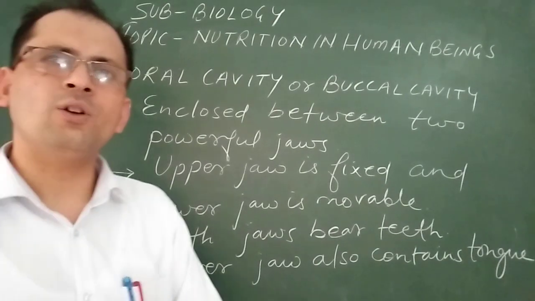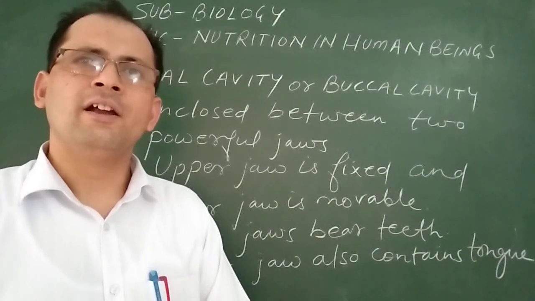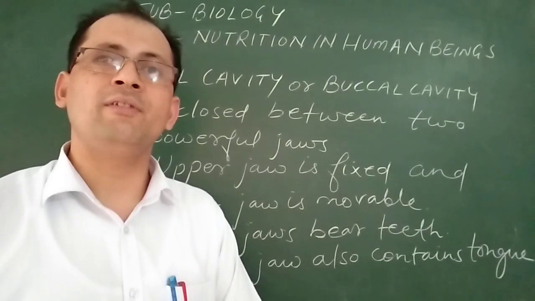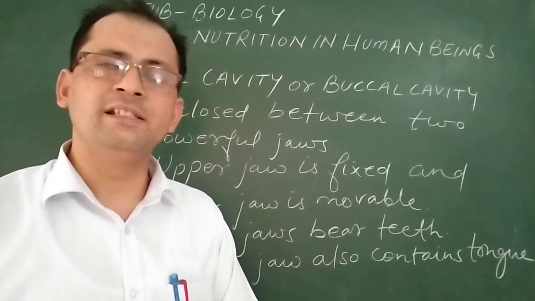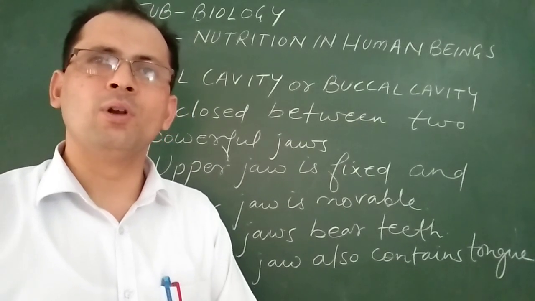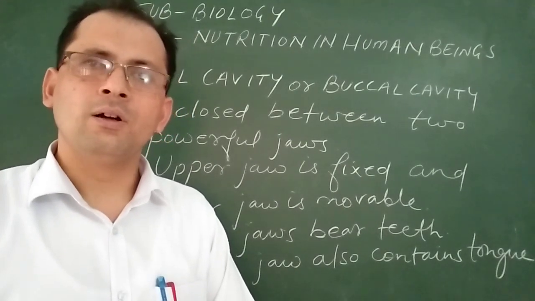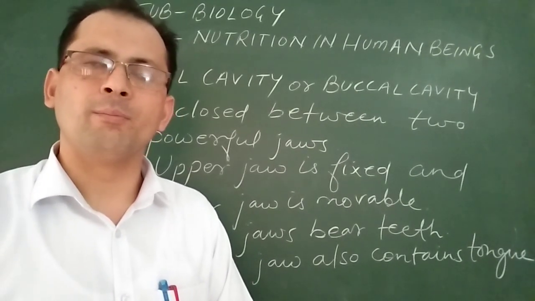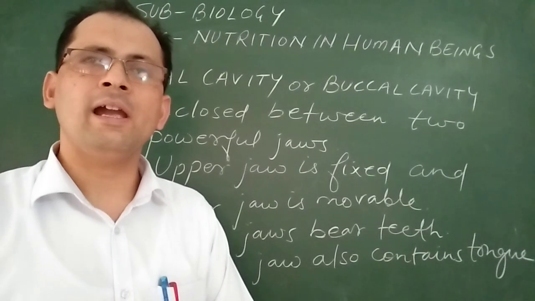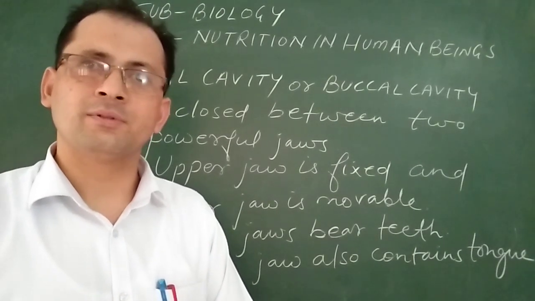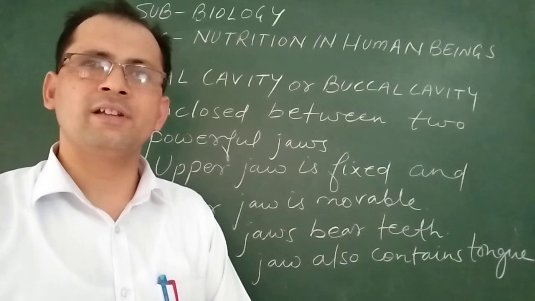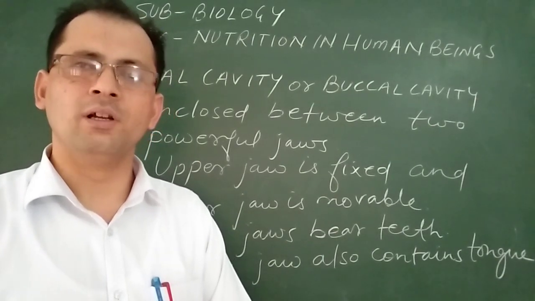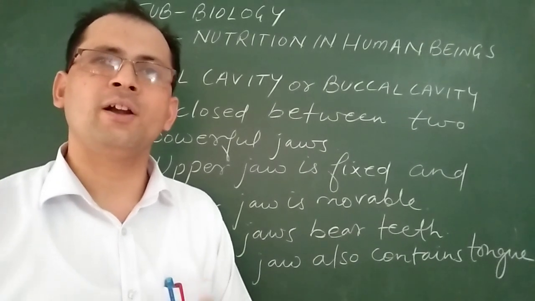Now this buccal cavity or oral cavity bears the second structure, which is teeth. Teeth of human beings are heterodont, means they are of different types. Basically we have four types of teeth: incisors, canines, premolars and molars. So teeth are heterodont, means they are not the same, they are of different types. So different teeth have different roles.